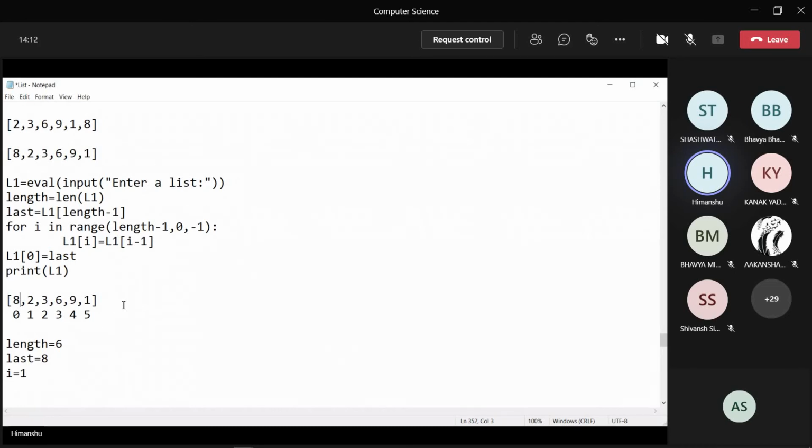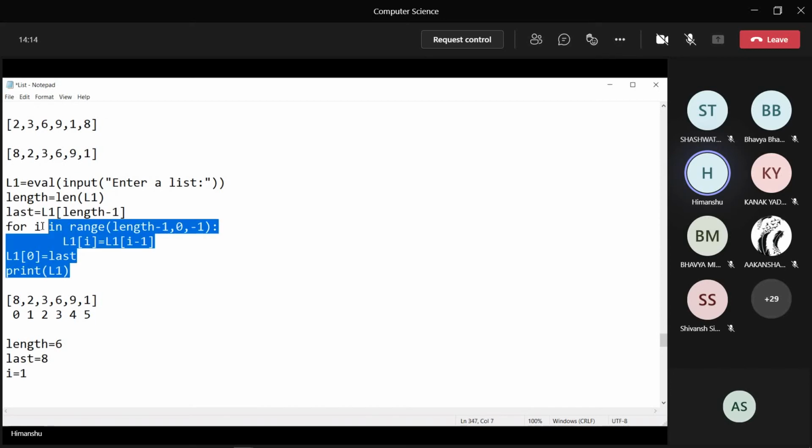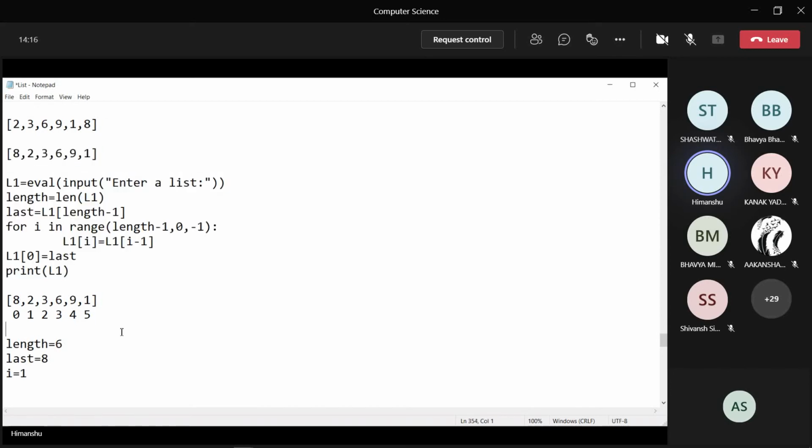If you want to, you can write down this code, and this program has to be done in your practical file as well. I'm telling this for CS students, this program should be there in the practical file. For IP students, I'll be telling you what you have to do.